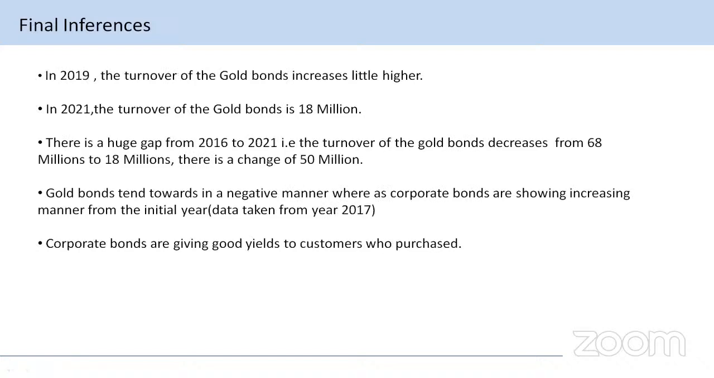In 2019, the turnover of the gold bond increased a little higher, and in 2021, the turnover of the gold bonds is 16 million. There is a huge gap from 2016 to 2021; the turnover of the gold bond decreases from 68 million to 18 million. There is a change of 50 million, so we can clearly find that gold bonds are not performing well over the years and are continuously decreasing from their initial values. Gold bonds tend in a negative manner, whereas corporate bonds are showing an increasing trend from the initial years, and that data is taken from the year 2017.